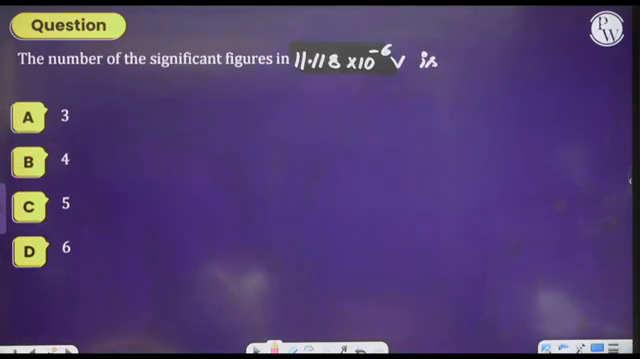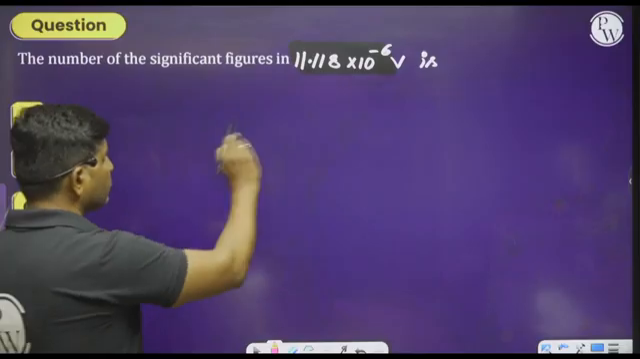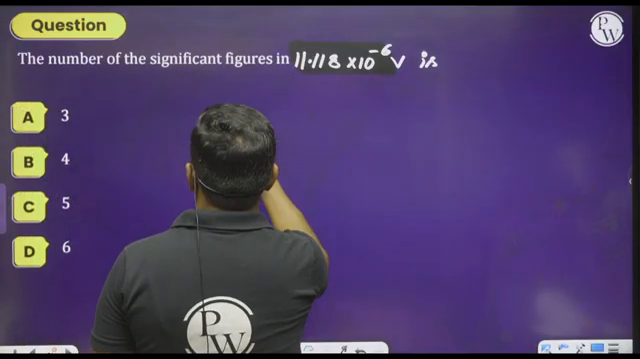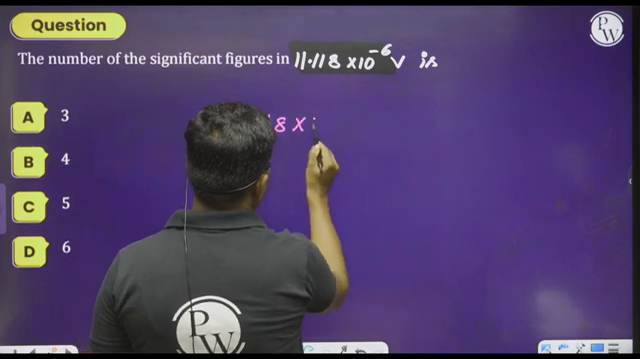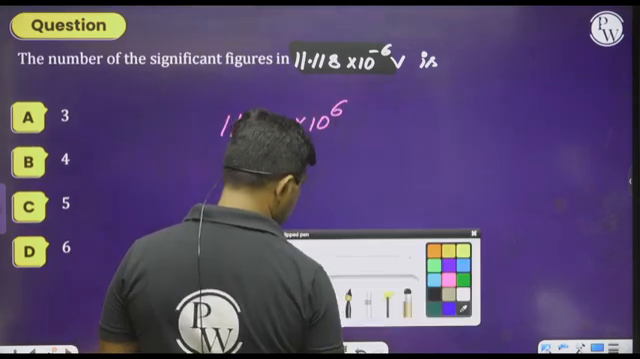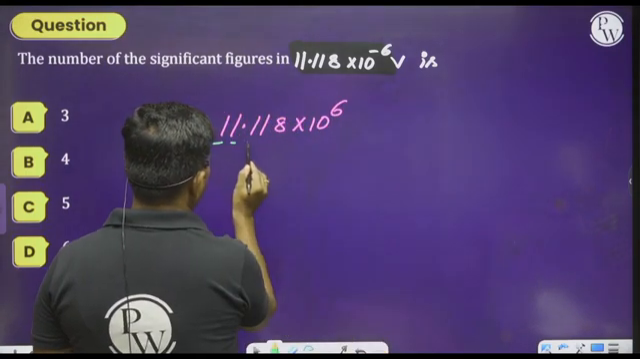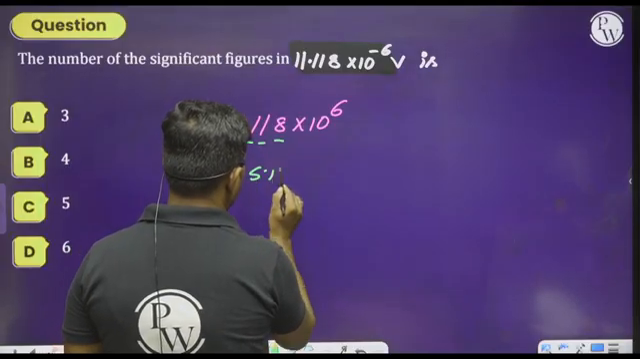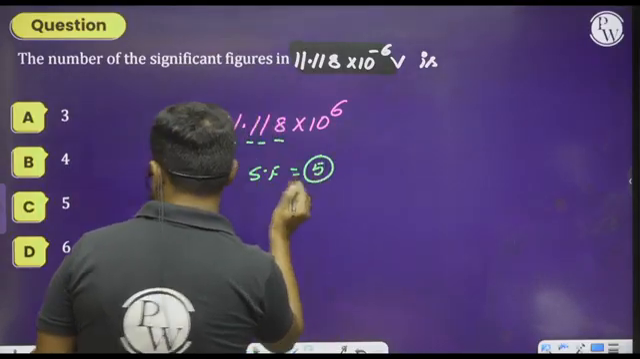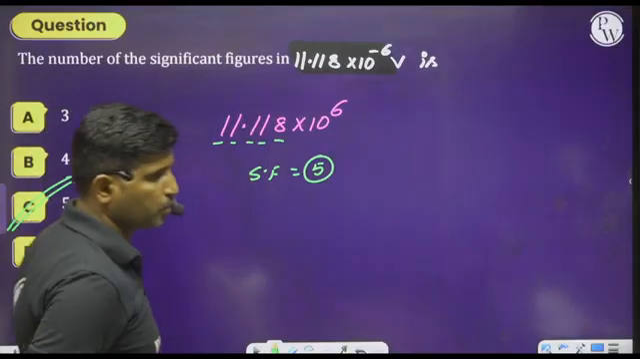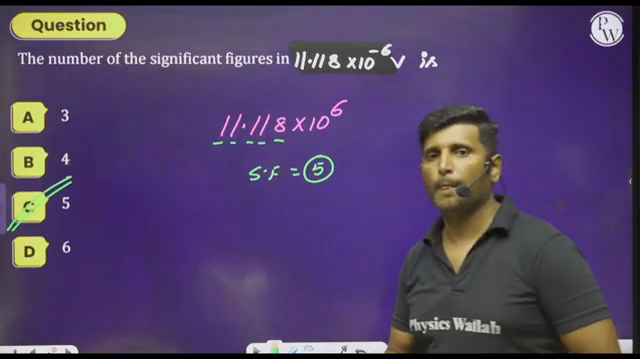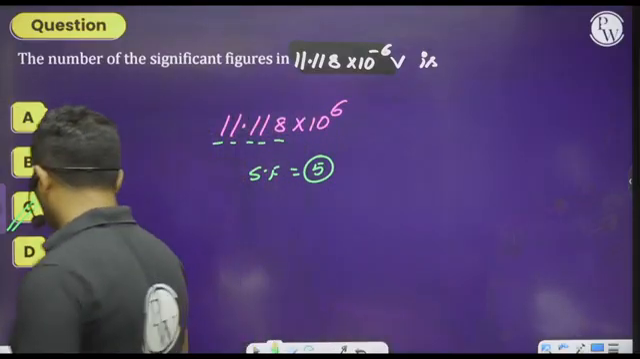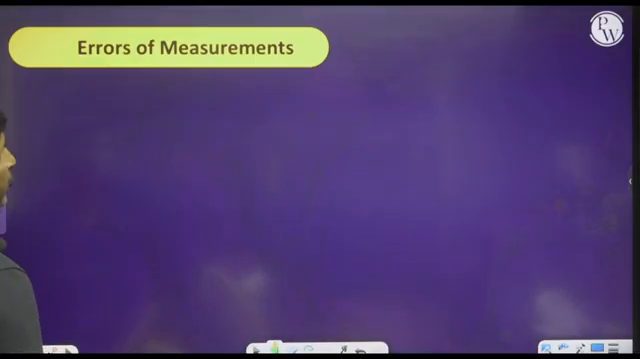Now similarly, let us move on to the next one. I hope you can do this. How many significant figures are there here? 11.118 into 10 to the power of 6. Significant figures 1, 2, 3, 4, 5. Significant figures is equal to 5. Hence we can select option C as the right answer. Is it clear?